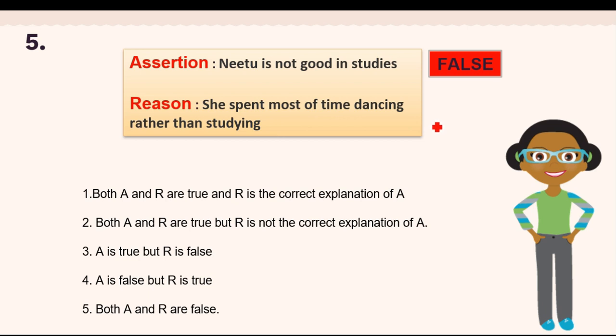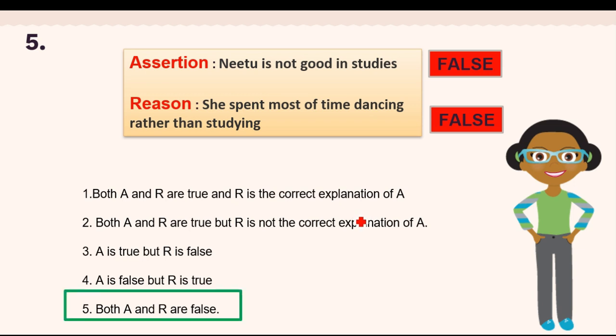Again, this statement is false. Why? Because she used to spend a lot of time on studying and she got good grades also. But this statement is false. So you can see here both assertion and reason are false. So the correct alternative will be this fifth one. Both A and R are false.